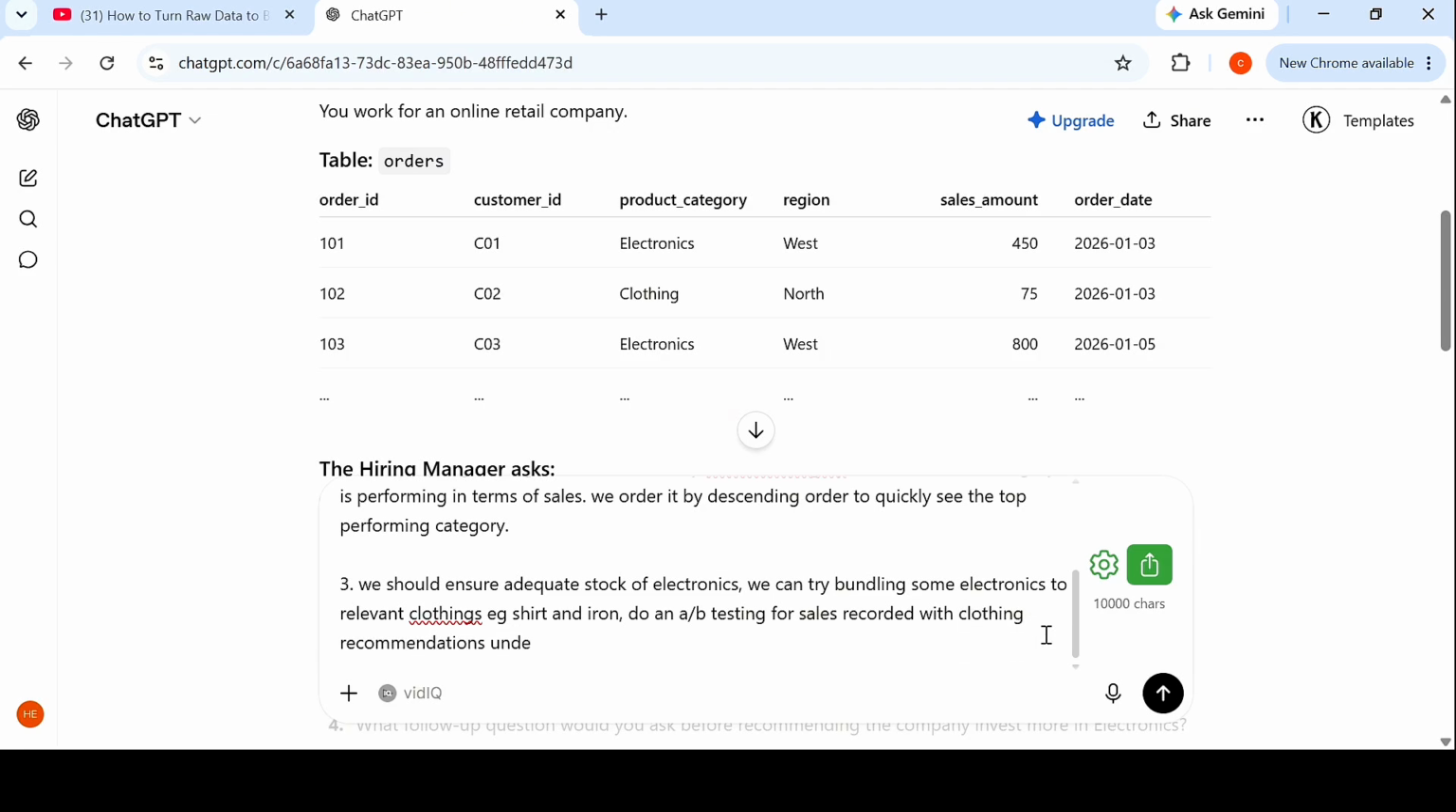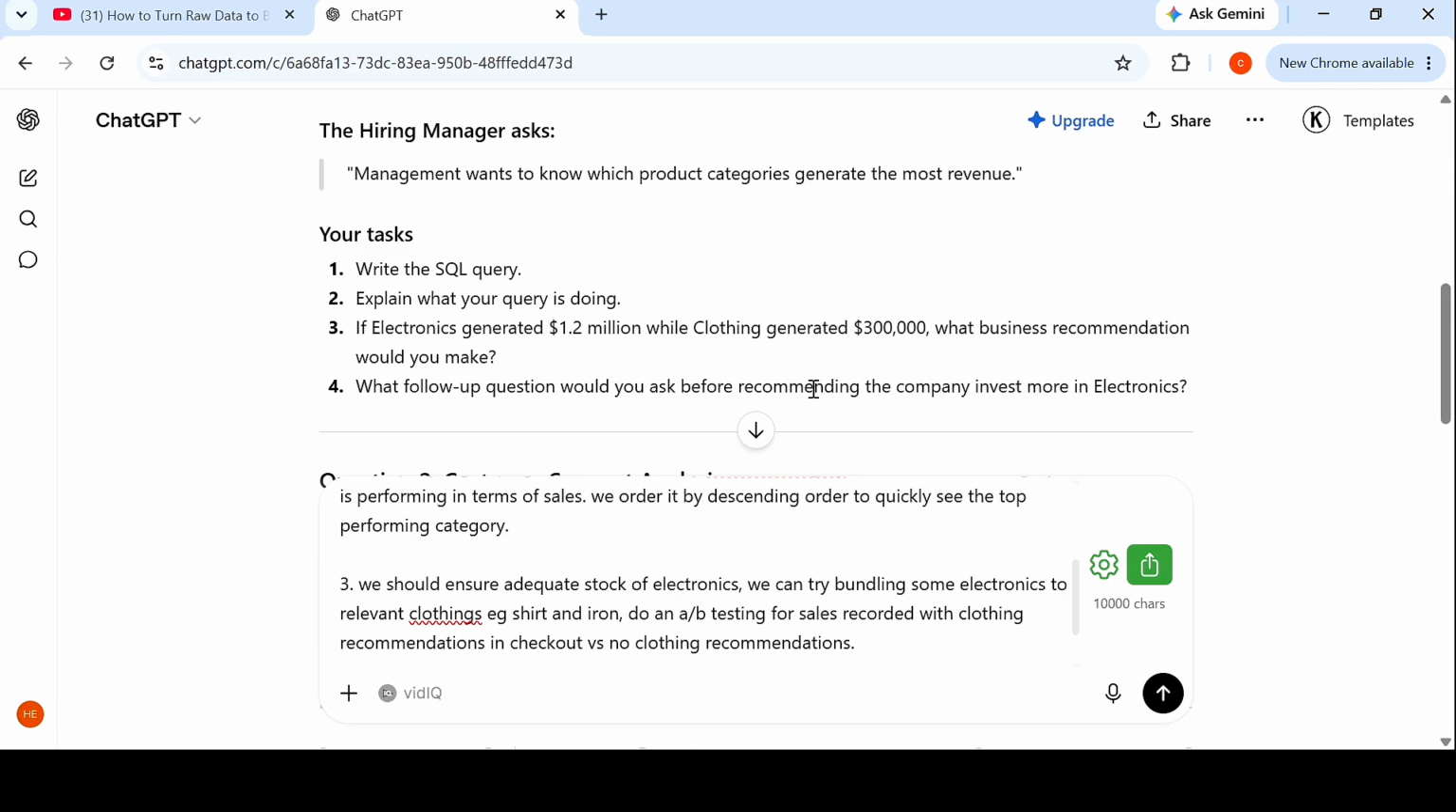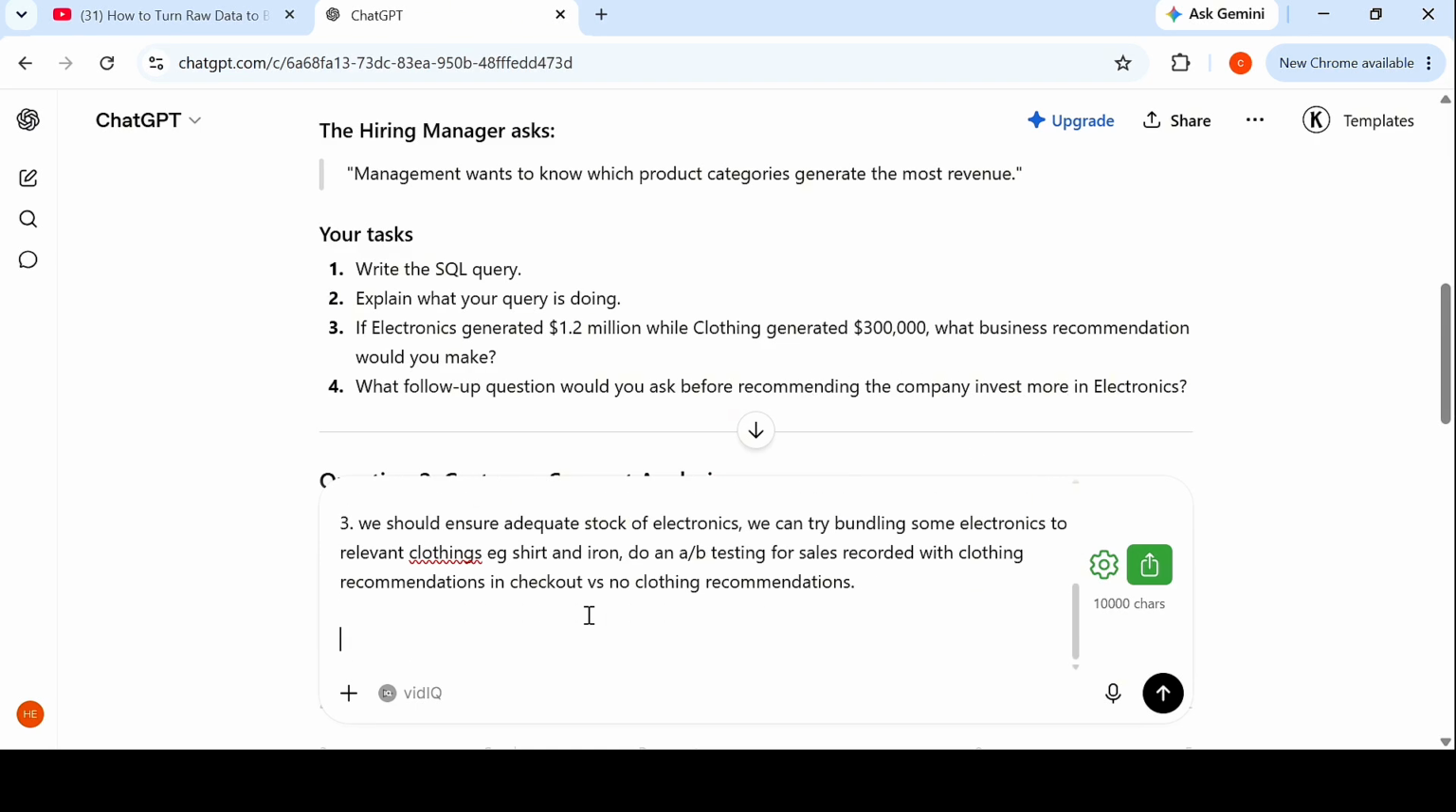Okay, now in answering question 3, this is my recommendation. I'm saying we should ensure adequate stock of electronics. We can try bundling some electronics with relevant clothing, e.g. shirts and iron. We could also do A/B testing for sales recorded with clothing recommendations in checkout versus no clothing recommendations. Now, this is the recommendation that I'm giving to them. And one thing I want you to know is that recommendations are often generated based on the insights derived. Don't pull recommendations out of thin air. Please always justify your recommendation using the insights generated.